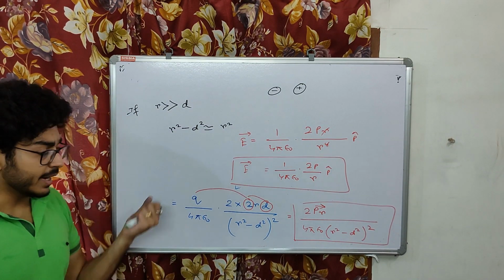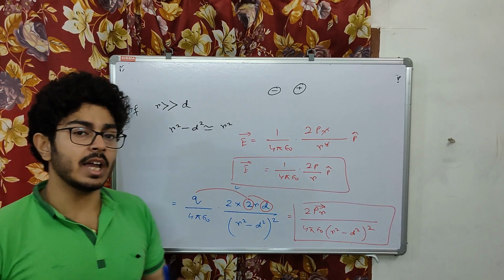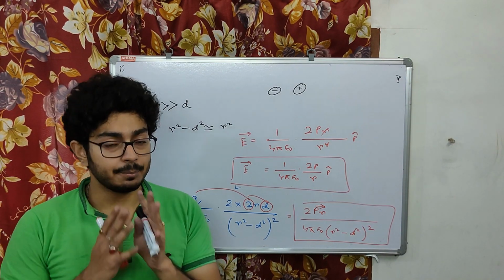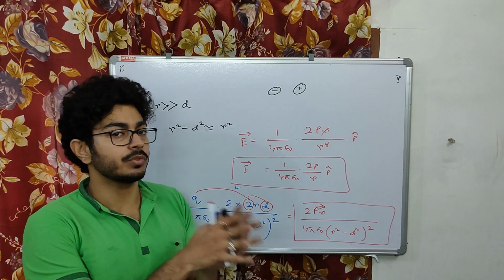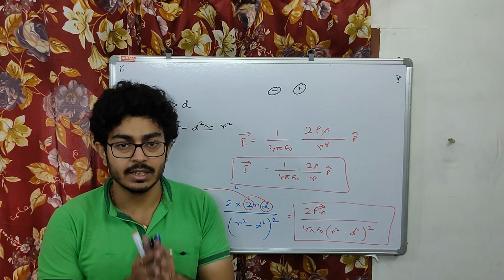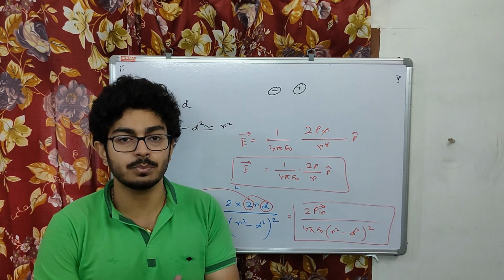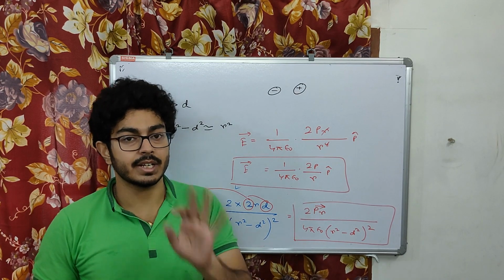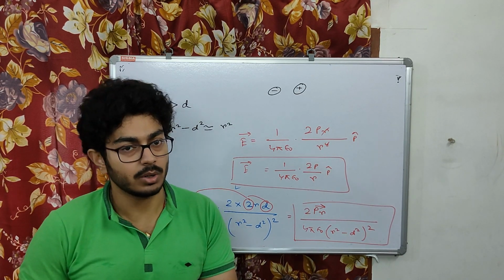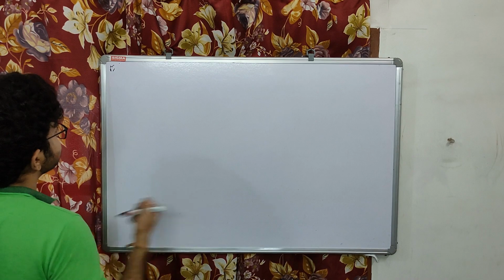Okay. So next we are going to understand the electric dipole at an axial point, and please understand how the direction of the electric field matters. Here the direction of the electric field is the most important part. You need to understand the direction very efficiently and perfectly. Okay. Now let's do the next part.